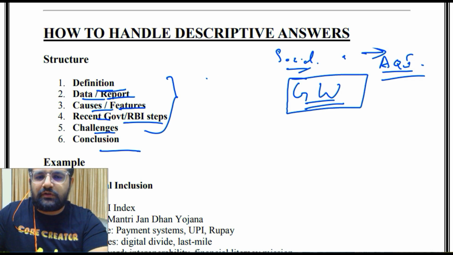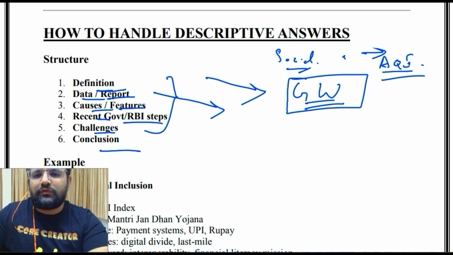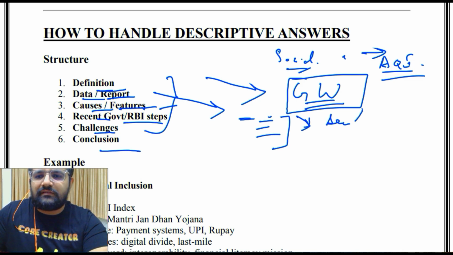So firstly, what you will do, you will define what it is. That is the increase in the overall temperature of the earth. Then you can quote some data or report, that in 2024-25 this many degrees Celsius is the increase in the global earth ka temperature. After that, causes and features. You can talk about what is happening because of global warming. So say something like sea level will increase or is increasing,